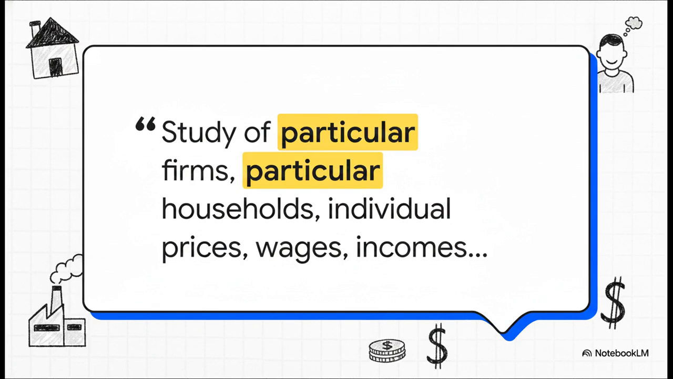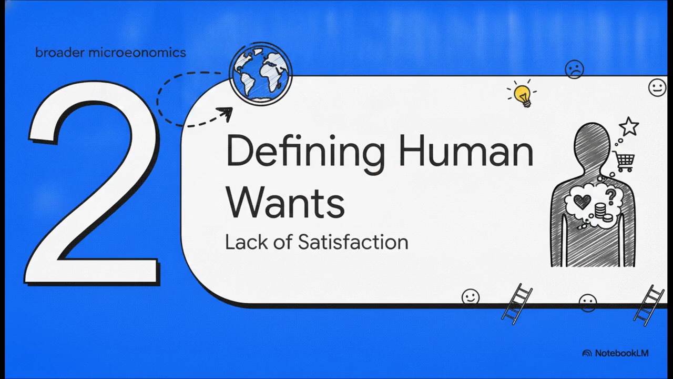As the economist Kenneth Boulding famously put it, microeconomics is the study of particular firms, particular households, individual prices, wages, incomes, individual industries, particular commodities. You hear that repetition? The absolutely crucial point is right there in the words he repeats, particular and individual. This whole branch of economics is literally all about the specifics. Moving right along to Section 2.